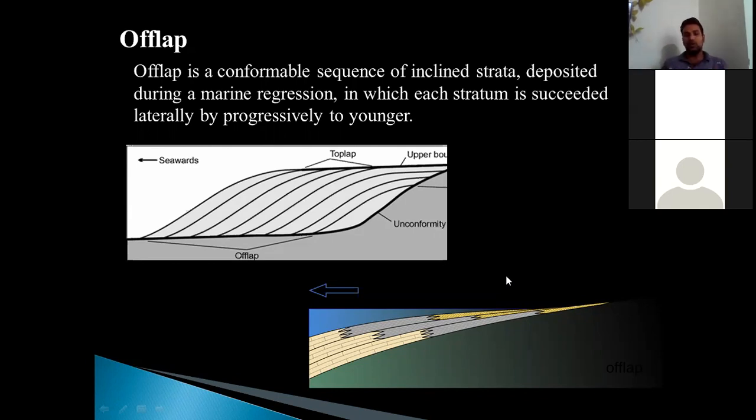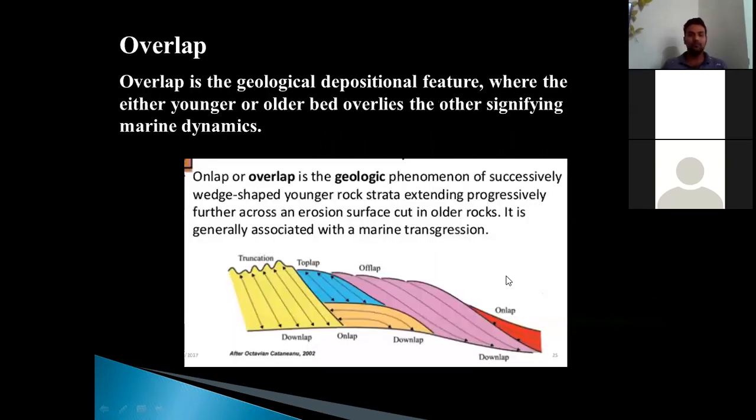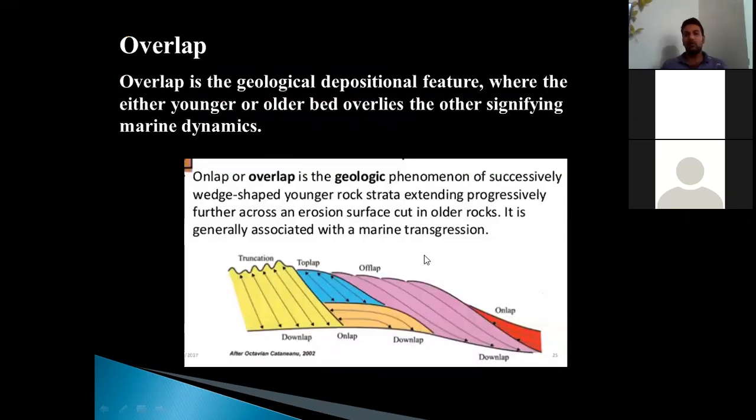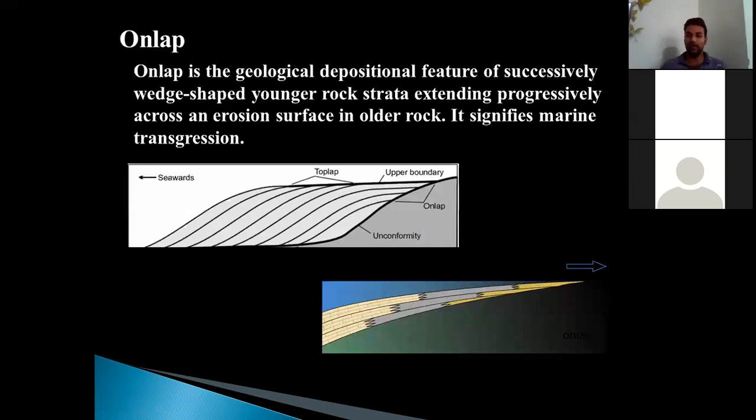Okay, so let us revise it. Today we have studied the overlap, a geological depositional feature where either the younger or the older bed overlies and signifies the marine dynamics. Then we saw onlap, a depositional feature where the younger bed overlaps the older, erosional bed, and this happens because of the transgression of the marine water.